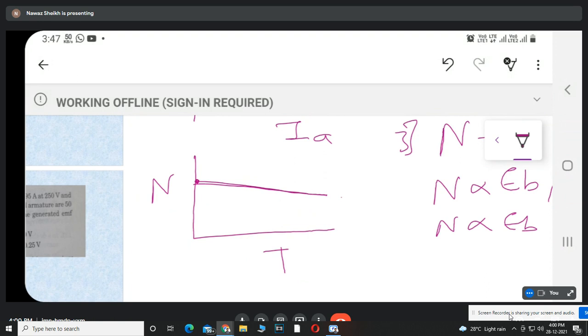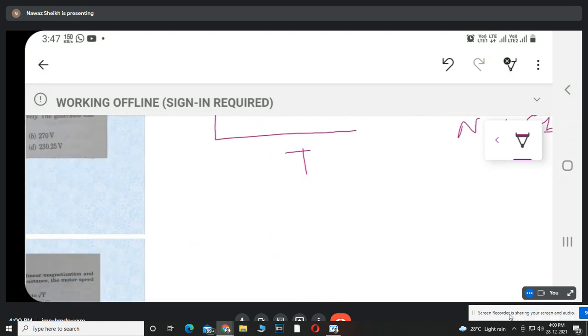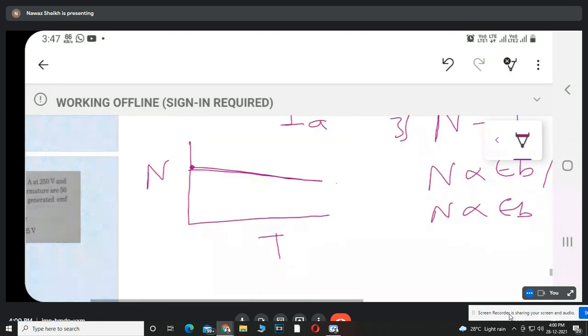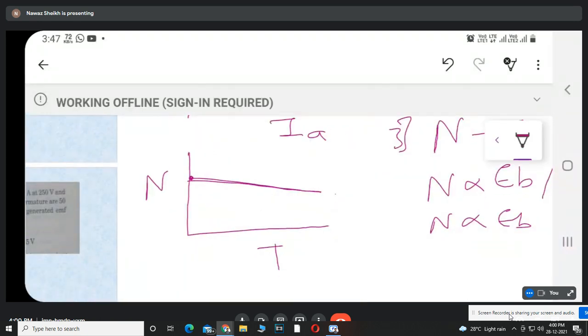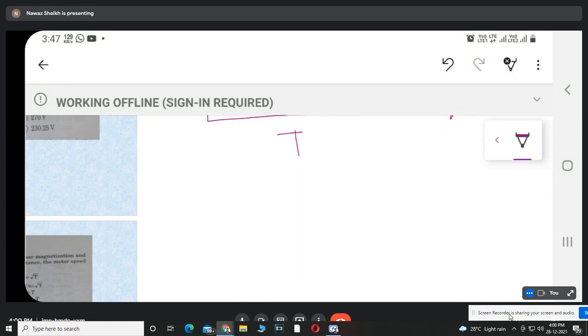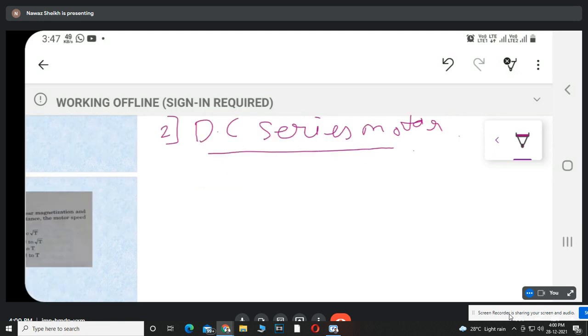Now next, the same characteristics for the DC series motor. Second, for the DC series motor. For the DC series motor, both field winding and armature windings are connected in parallel.